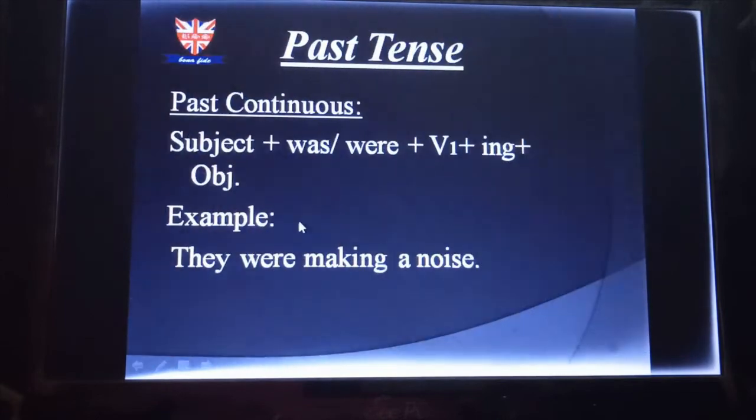Okay, next let's go to the next slide. Past continuous, and the structure is subject plus was or were plus V1 plus ing plus object. Here as an example, I have given they as the subject, and as my subject is plural, I have taken were. So they were, V1 ing is making, make is V1, and then I have added ing, which has become making. Then the object is a noise, so they were making a noise.